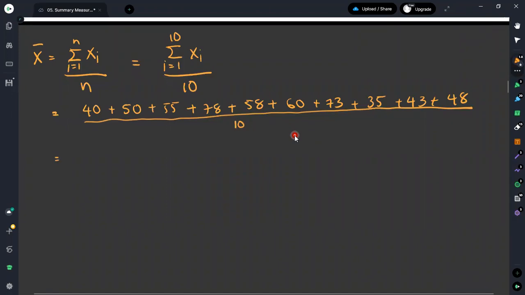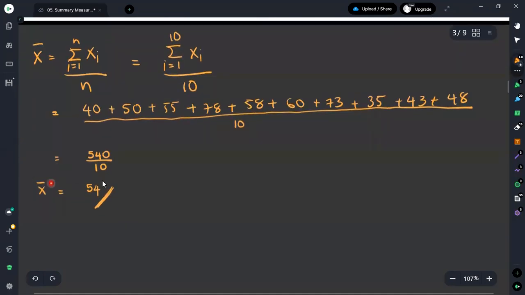Therefore, if you add the values 40, 50, 55, 78, 58, 60, 73, 35, 43, and 48, you will get the total as 540. Then it has to be divided by 10. Therefore we can say that the mean value of marks is equal to 54. This is the way that you obtain the mean value for individual data.